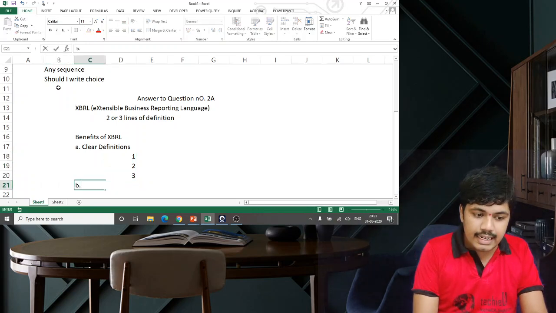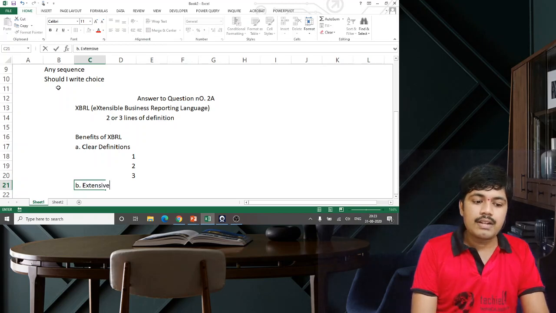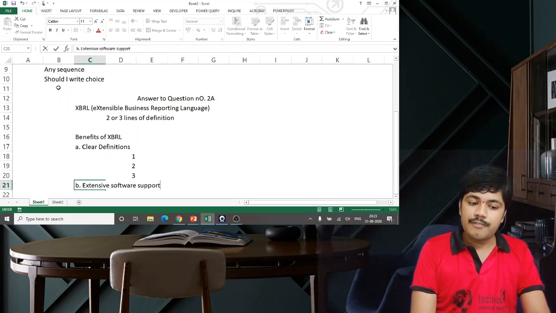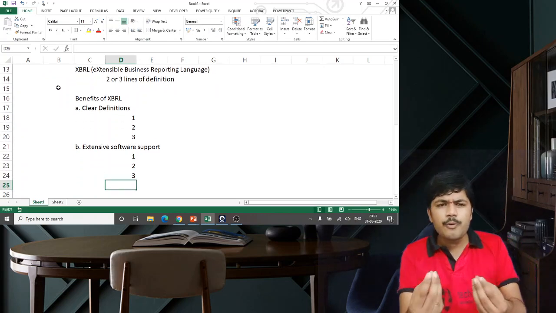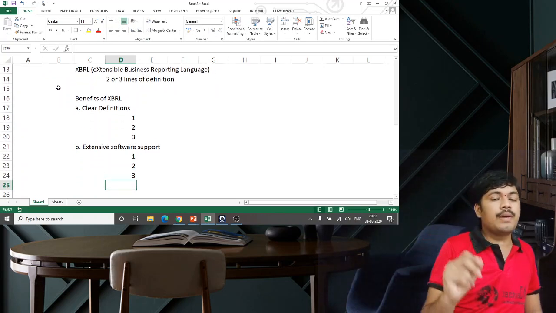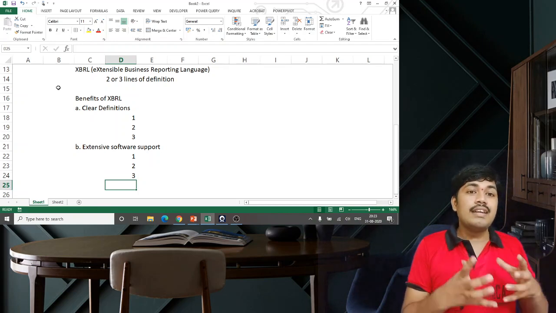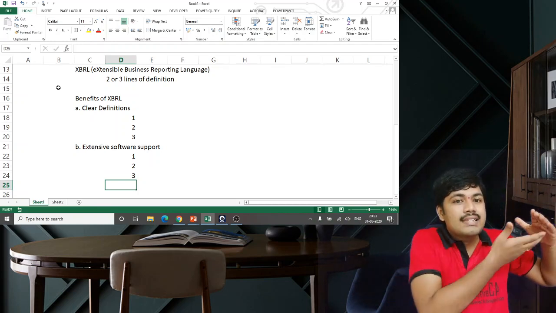Then write the second heading. Second, extensive software support. Then explain 1, 2, 3 points. If there are 3 points, write them; if there is only 1 point, nothing you can do, you will write only 1 point. Otherwise, you write it in 3 points. Make sure that your answer appears a little lengthy.